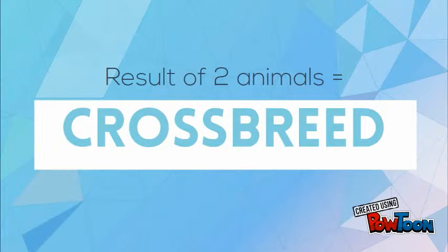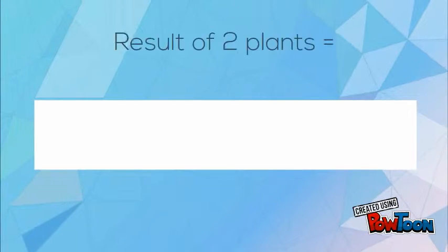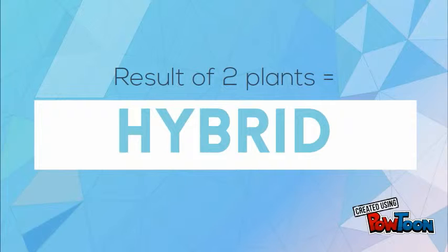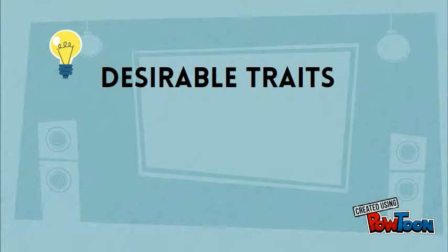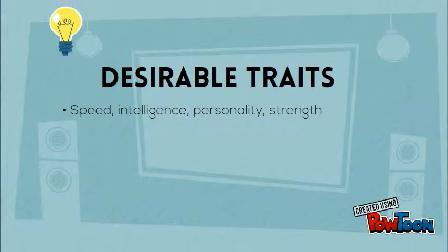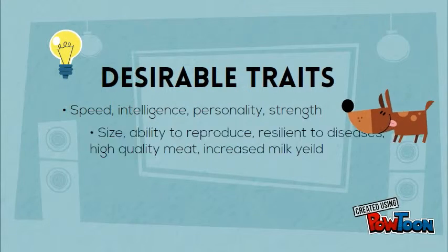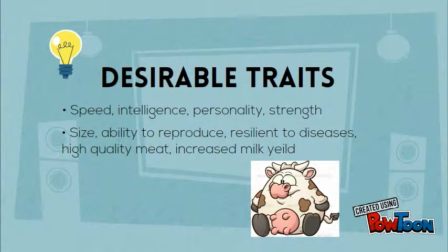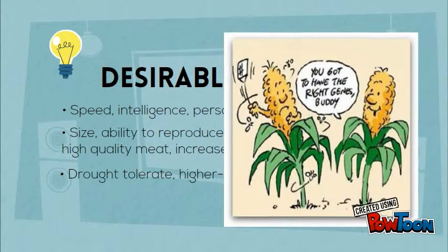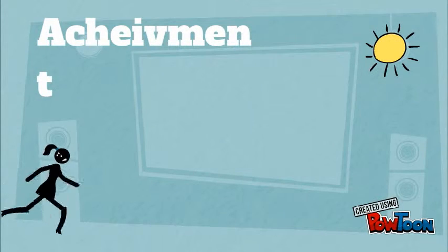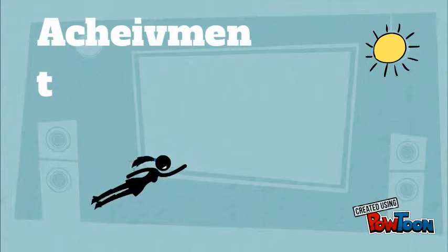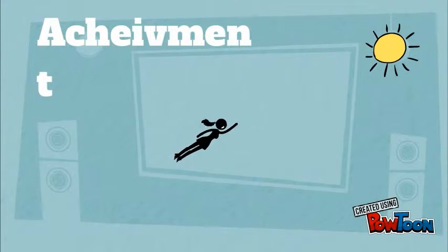The result of two animals is a crossbreed. The result of two plants is a hybrid. Desirable traits that people can achieve through selective breeding are speed, intelligence, personality, and strength in pets; size, the ability to reproduce, resilience to diseases, high quality of meat, and increased milk yield in livestock; and drought tolerance and higher yield in crops. Farmers can expect to see these traits in the generations to come if they are consistent with their breeding.